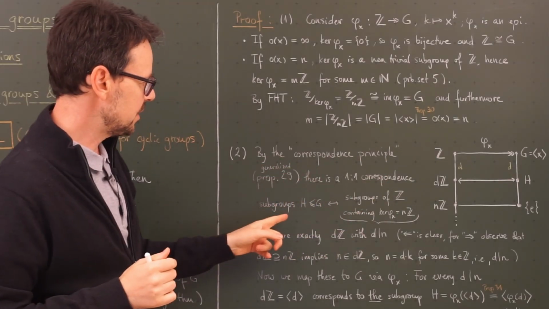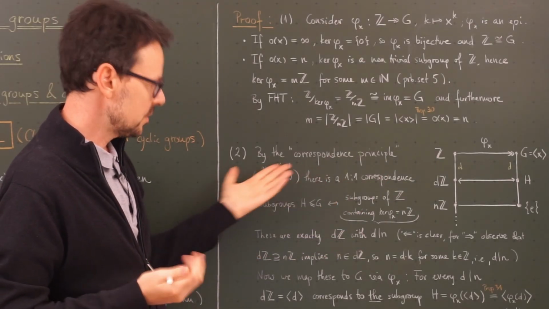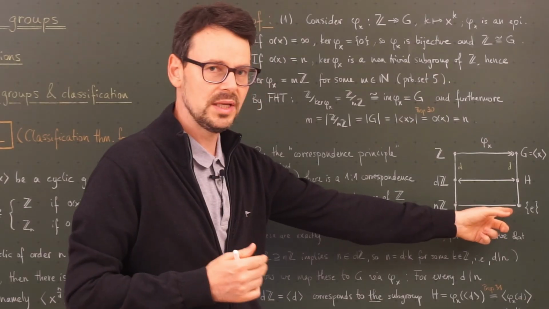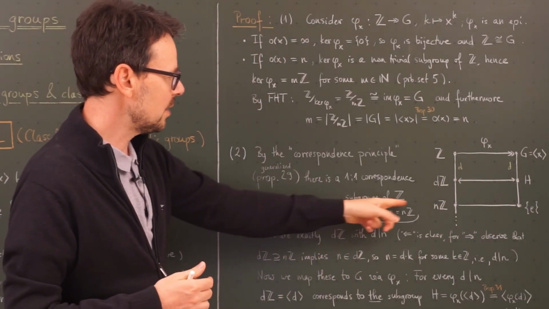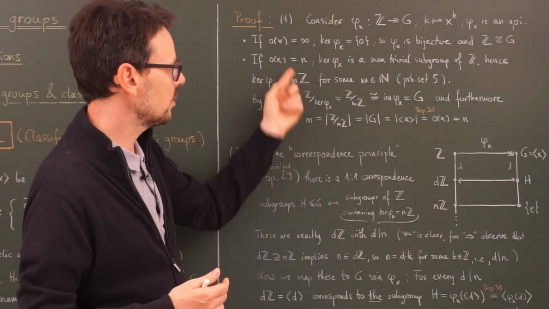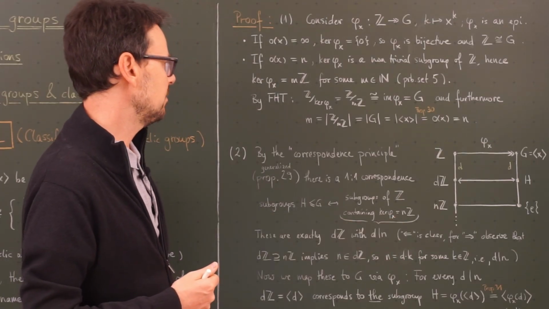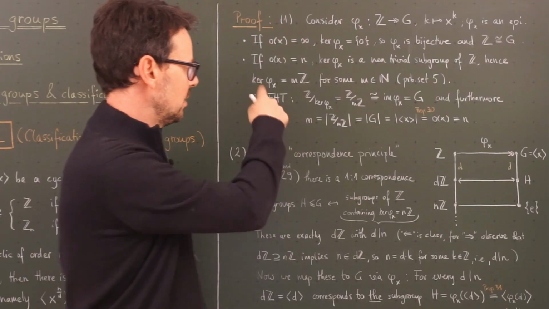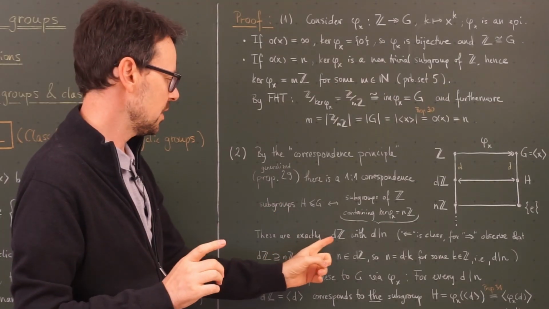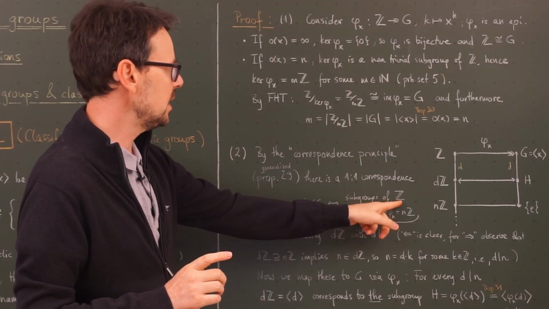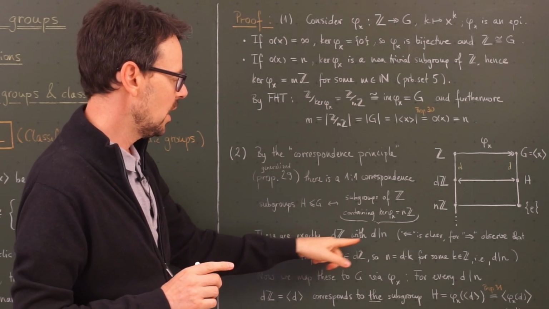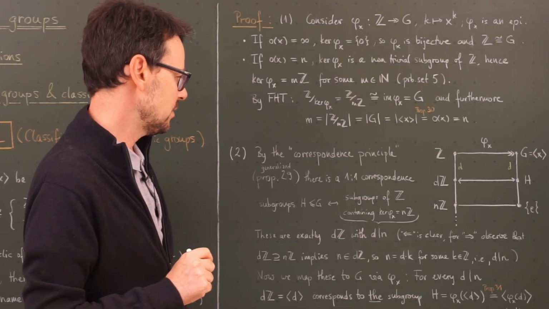So in this case, again, it states there's a one-to-one correspondence or a bijective map going from all the subgroups of this group G, and in those we are interested, and the subgroups of this group here that contain the kernel, which in this case of finite order is exactly nZ. Or I think I said Zn before, it should have been nZ. So, and now again, we use our knowledge of the integers. What are the subgroups of Z? They are all of this form. So here I call them dZ, and d must be a divisor of n.